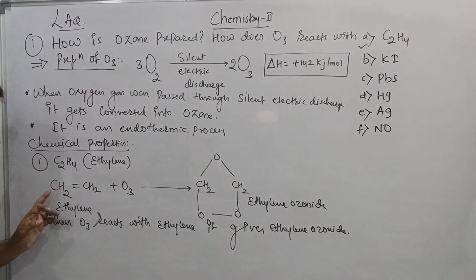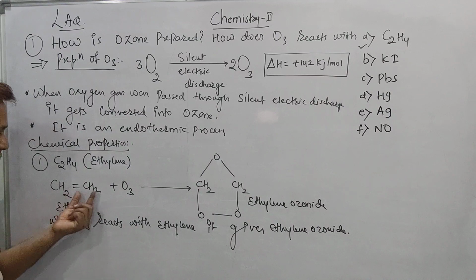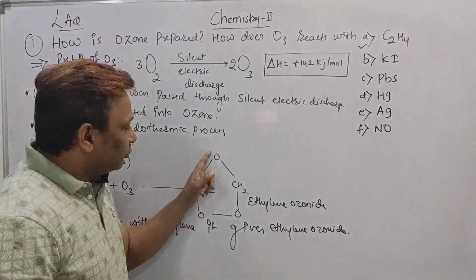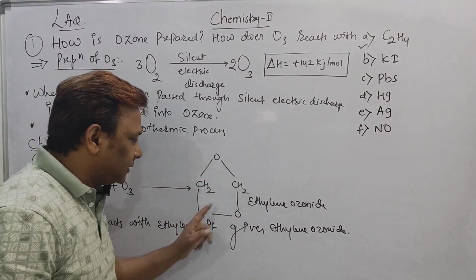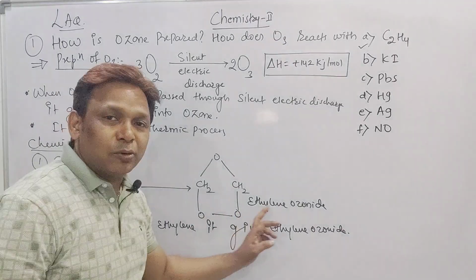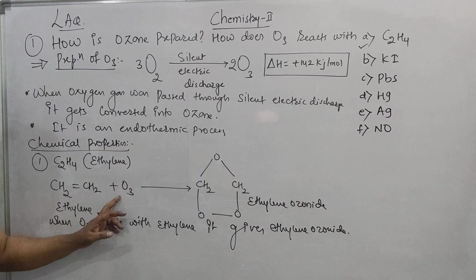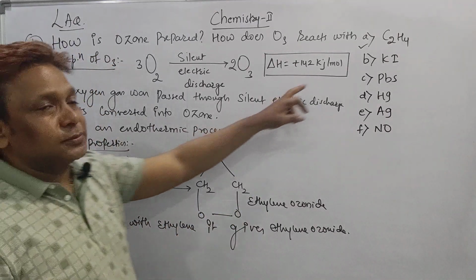How to write C, beta? CH2 double bond CH2 is ethylene. Same CH2 you have to write here, but don't put any double bond here. Put one O at the top, 2 O at the bottom, and just make this arrangement. It is called ethylene ozonide. And how to say the statement? When ethylene reacts with ozone, it gives rise to ethylene ozonide. So it is the first property over, beta.